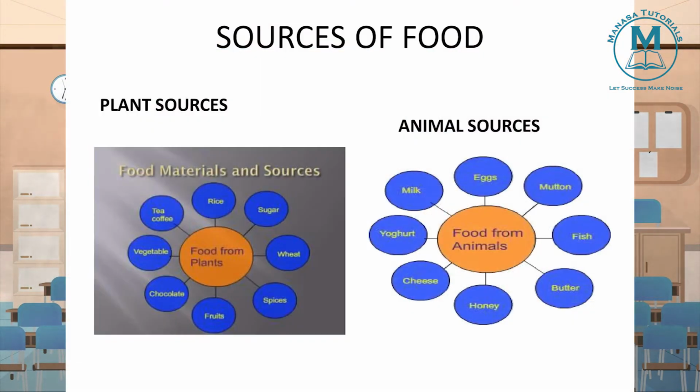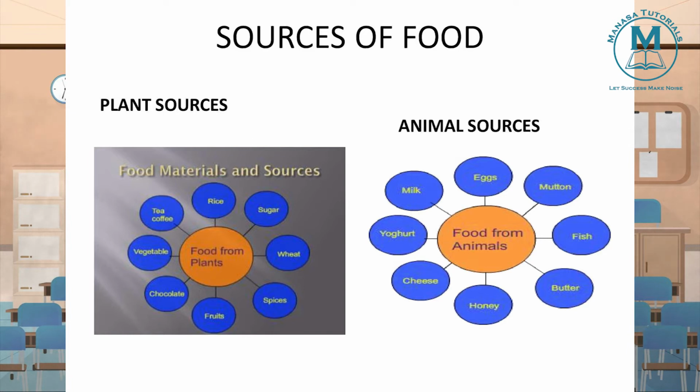Sources of food. From plant which type of food we are getting? From plant we get rice, sugar, wheat, spices, fruits, vegetables, tea, coffee. These all we get from where? From different parts of the plant we get. So these all are provided from which source? Plant. Plant being the source, we get all these ingredients like rice, sugar, wheat, tea, coffee, vegetables, fruits. Plant being a major source, we get all these ingredients.